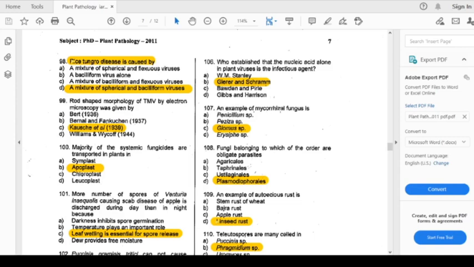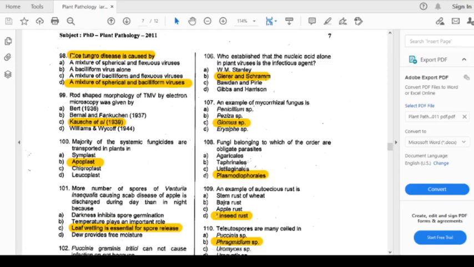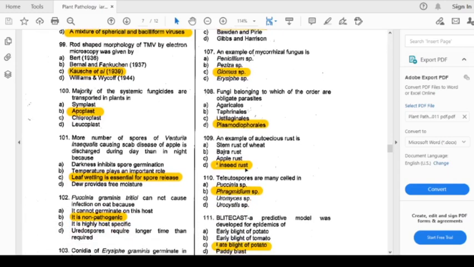So now we will come to the next question, question number 107. An example of a mycorrhizal fungus. Options are Penicillium, Pythium, Glomus, and Uromyces. Penicillium, Pythium, and Uromyces are not mycorrhizal fungi. The answer is Glomus species.